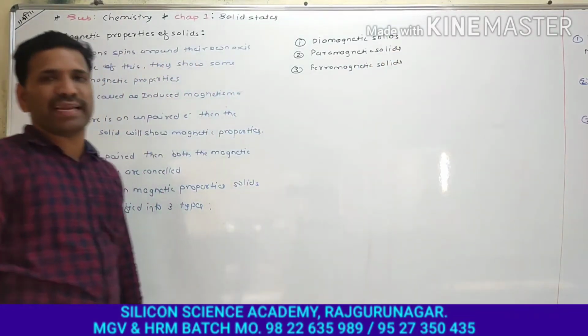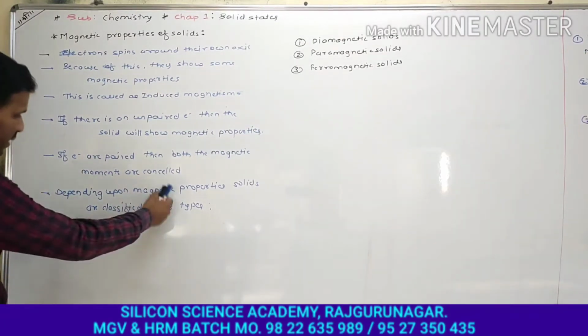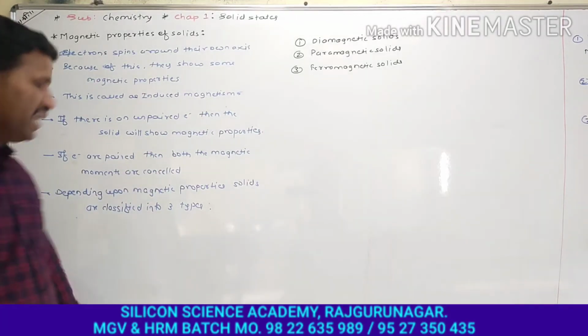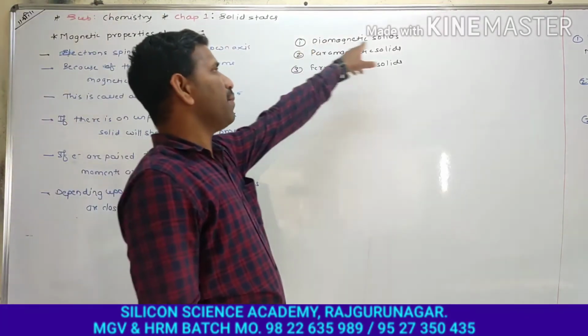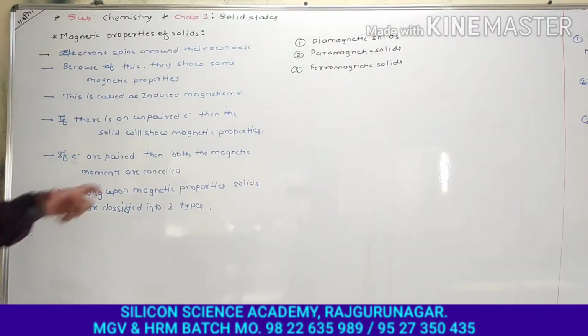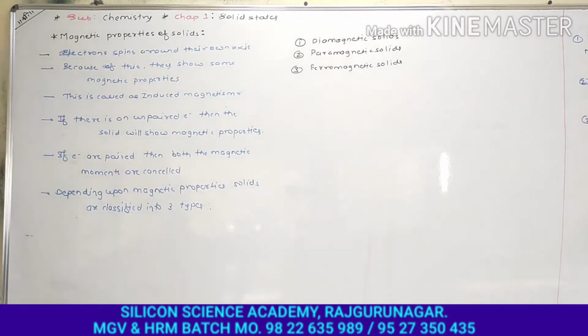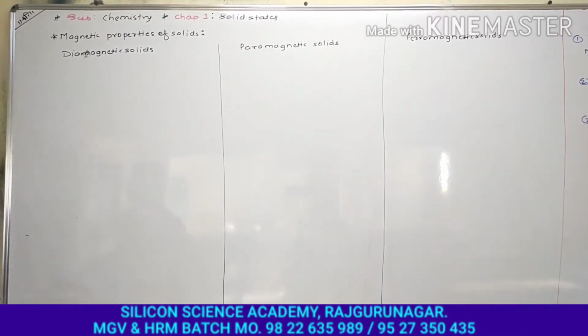Depending upon the magnetic properties, there will be a difference between their magnetic properties in diamagnetic, paramagnetic and ferromagnetic solids. So we are going to classify solids into three types, that is diamagnetic solids, paramagnetic solids and ferromagnetic solids. Let's study these types in detail.